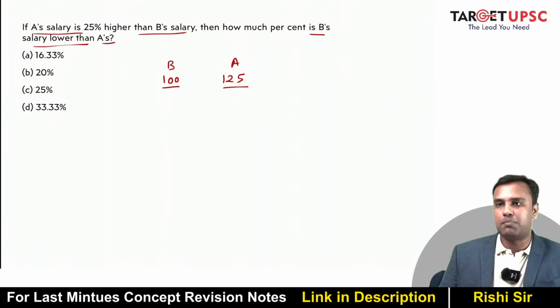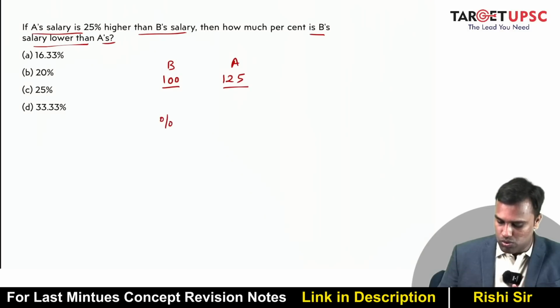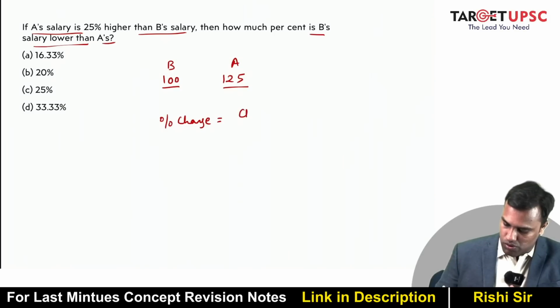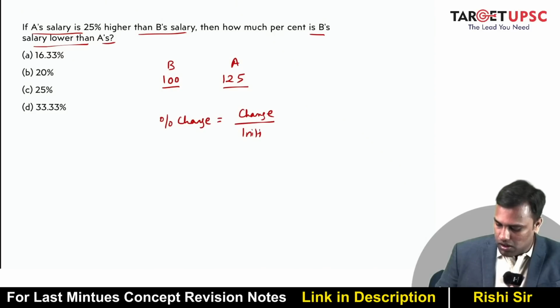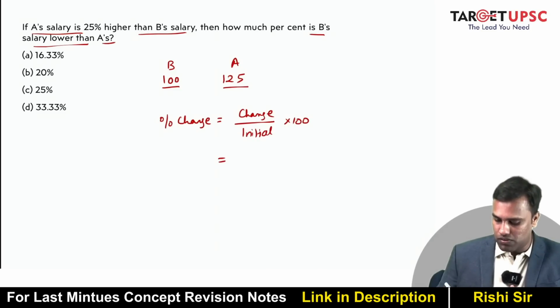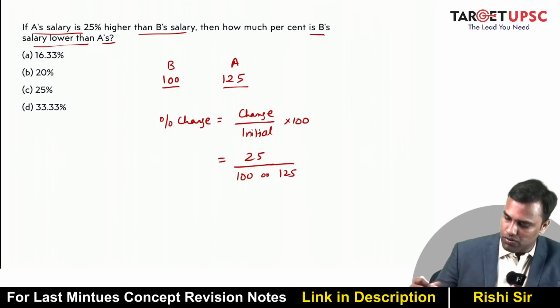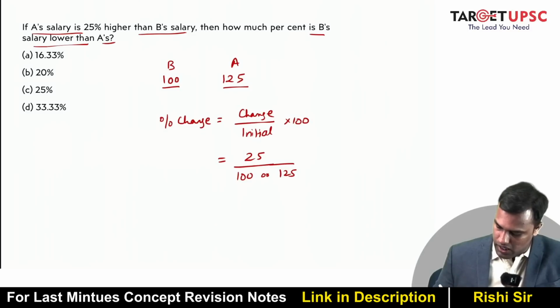So always remember, you might get confused when it comes to percentages. How do you identify the percentage change? So percentage change is always change divided by the initial value into 100. Now sometimes you might get confused that change is 25, that anybody understands, but should I take 100 or should I take 125 in the denominator, right? So I'll give you a simple technique as to how do you identify that.